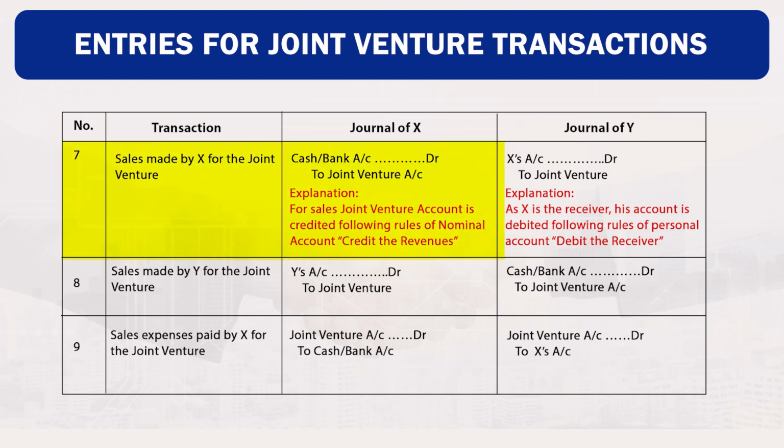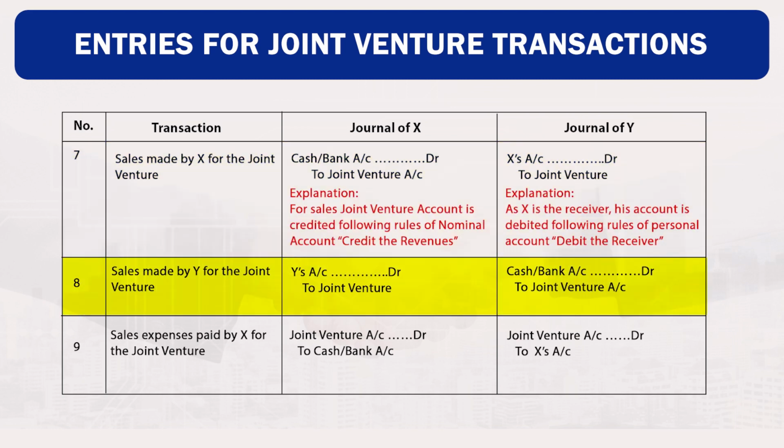Transaction number 7. Sales made by X for the joint venture. Cash or bank account debit to joint venture account credit. For sales, joint venture account is credited. Following the rules of the nominal accounts, credit the revenue. In the book of Y, X account debit to joint venture account credit. Explanation. As X is the receiver, his account is debited. Following the rules for personal account, debit the receiver.